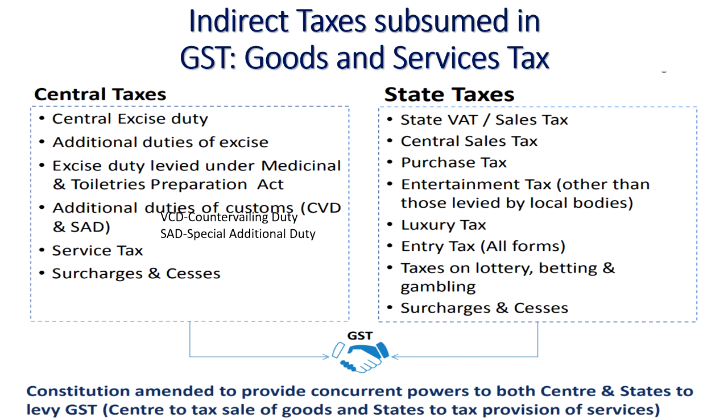And based on these different taxes, the foreign MNC companies find it difficult because the taxes are not uniform in all states, and they find it difficult to do their businesses also. So the government has thought of reducing the number of taxes that are imposed indirectly on the public, and they have withdrawn 17 types of different indirect taxes and replaced them with a single tax called GST, that is Goods and Services Tax.